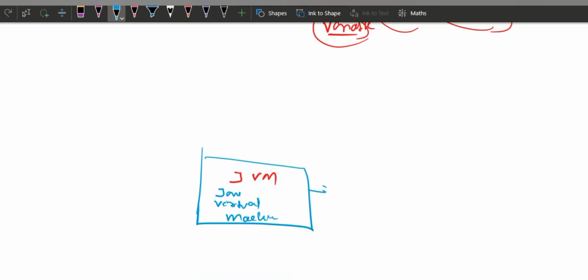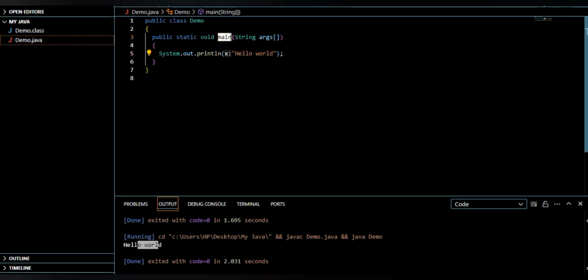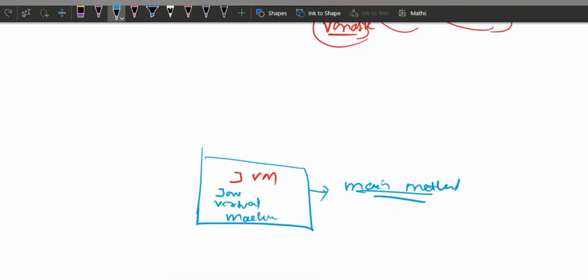So the JVM always searches for the main method. Where is the main method? You see here we have written the main method. In the program also we can see it is the main method. The JVM always searches for this. We wrote it, but the JVM does not understand what you have written. The JVM understands only what is given to it in the form of bytecode.